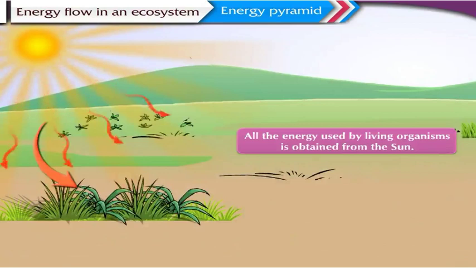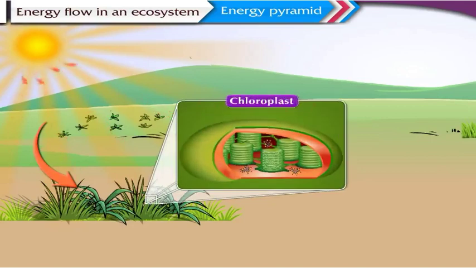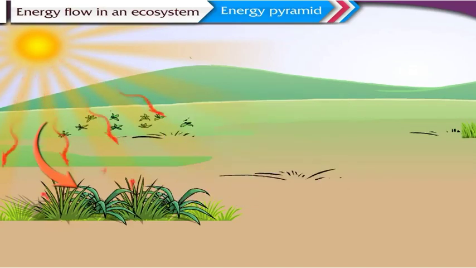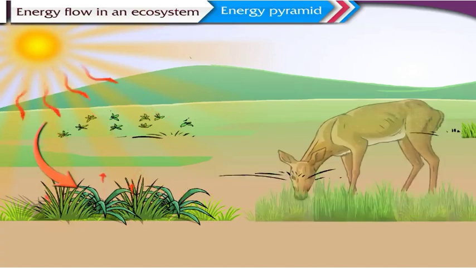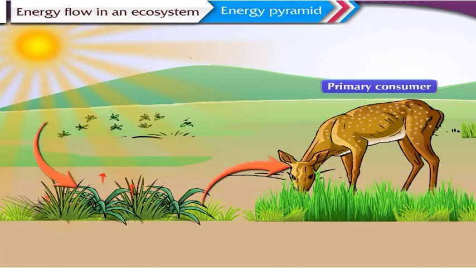All the energy used by living organisms is obtained from the sun. The solar energy enters the living components through the autotrophs or the green plants, where it gets converted into chemical energy. The food energy produced by plants is partially utilized by them, and a major part of it is lost as heat energy. The plants are then eaten up by the primary consumers, the herbivores, and the energy stored in the plants is transferred to these organisms.